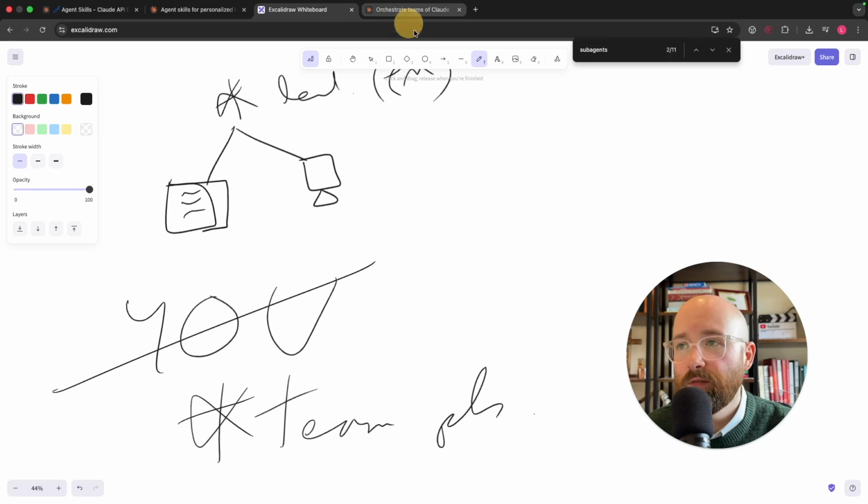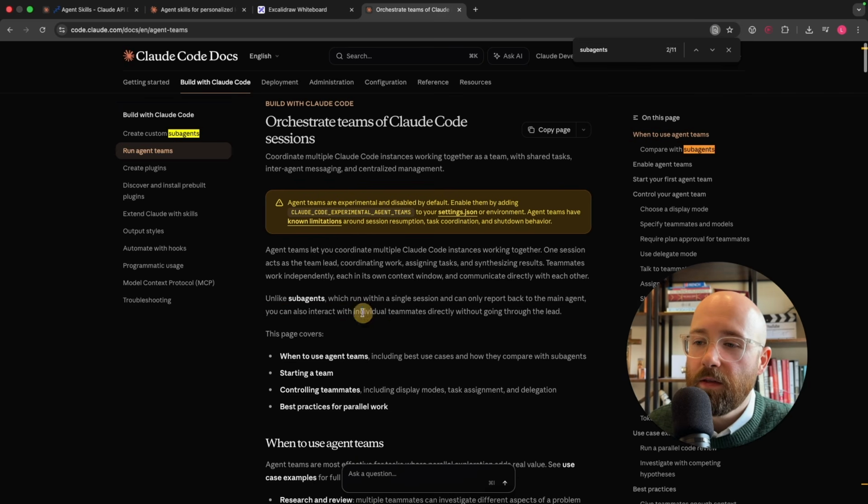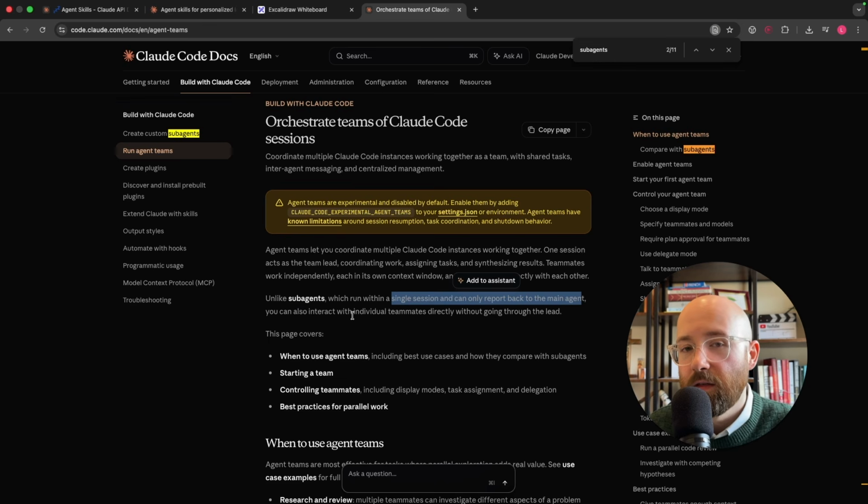Basically, inside of Orchestrate Teams here on Claude, you can see that all you have to do is set this to 1 or true inside of your settings.json, which I'll go and show you in a moment. And the main difference between them and subagents, essentially, is that subagents run in a single session and can only report back to the main agent, but now you can interact with individual teammates directly without going through the lead.